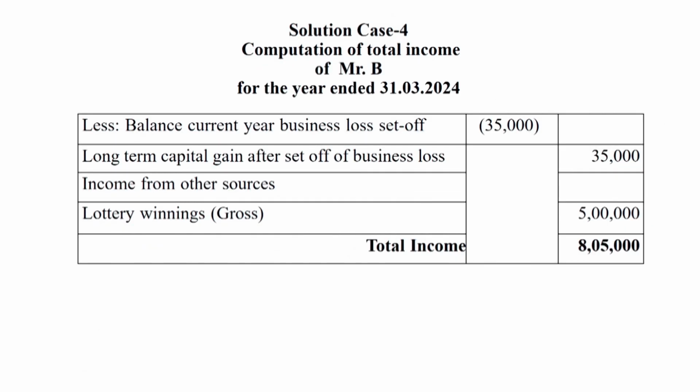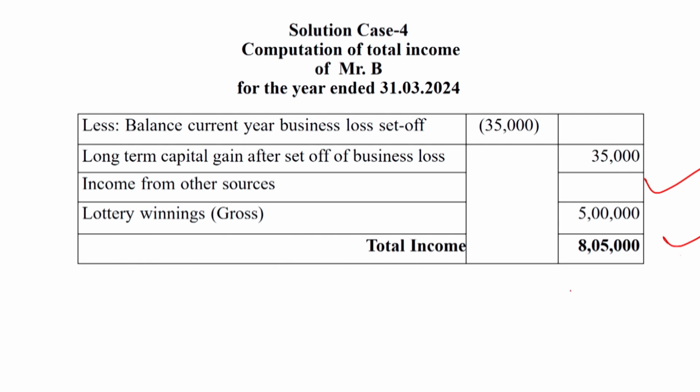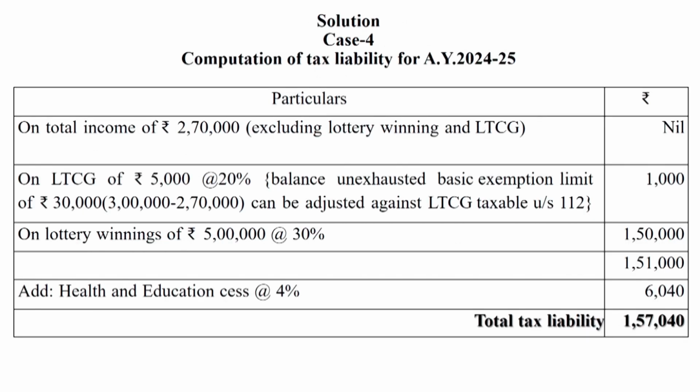Long term capital gain is also given in this question, 70,000. So the 35,000 business loss is deducted out of rupees 70,000 long term capital gain. So the rest amount will be 35,000 as long term capital gain, and then income from winning of lottery rupees 5 lakh. The 2,70,000 salary is included, and the total income of Mr. B is 8,05,000.